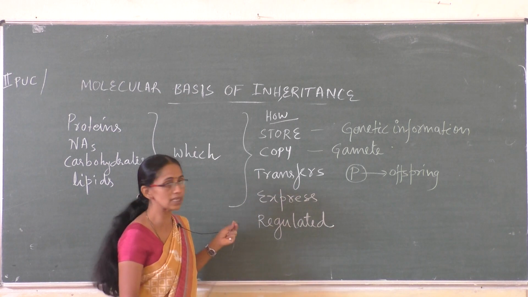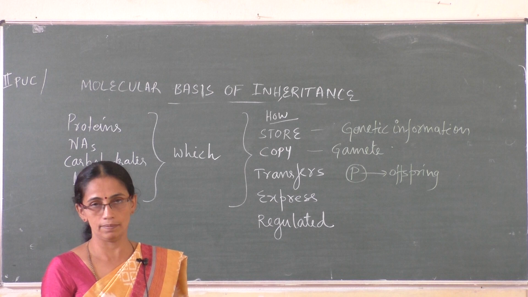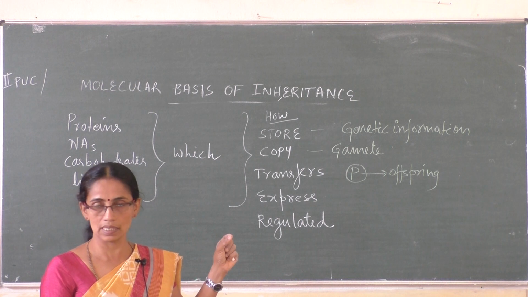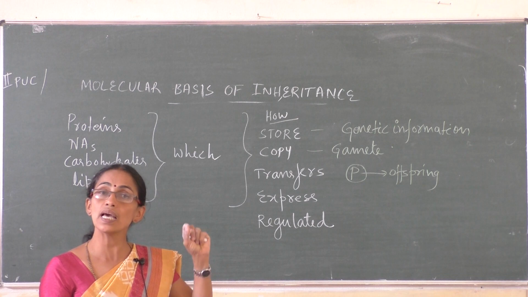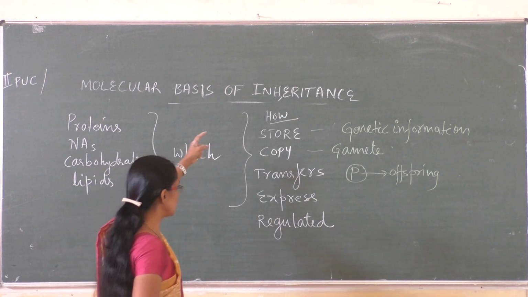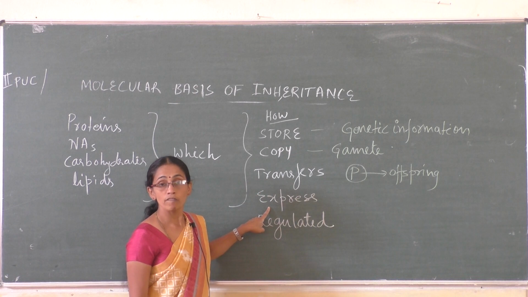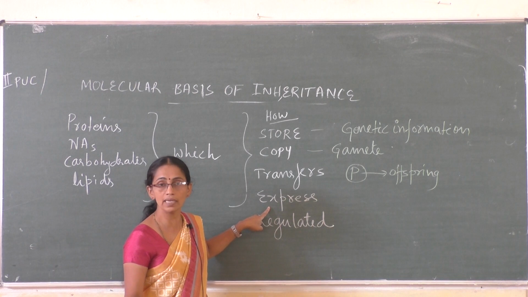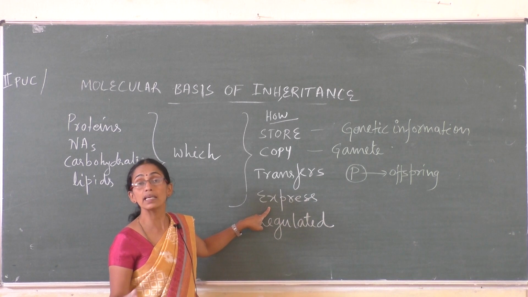I will explain in other words like this. Human beings have the capacity to smile, to cry. That means that information is there in our parents also. So the information to cry, smile, which is there in our parents, is transferred to us, and whenever it is required, it can be expressed. Whereas the same information is not there in an animal. An animal cannot cry like a human being. Why? That information is not there in that animal.